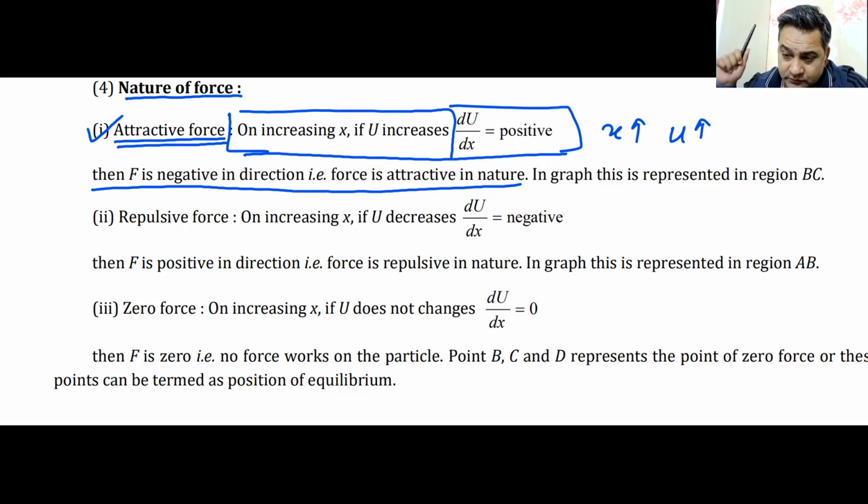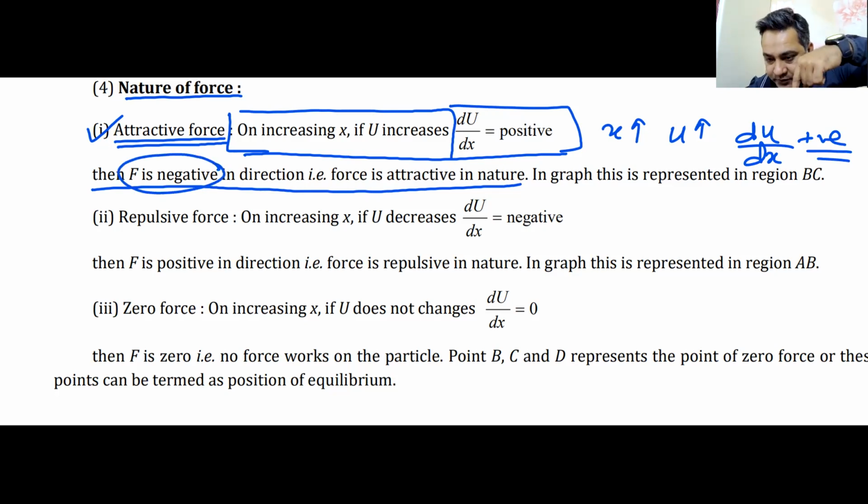Remember slope, differentiation, positive slope, negative slope. Slope is positive. So the slope of this is dU/dx, and that dU/dx is positive. That means F is negative, because F is the negative of that slope. And the force is attractive. We have understood attractive force. When is the force attractive? If, when x increases, energy increases, the force is attractive. As simple as that.